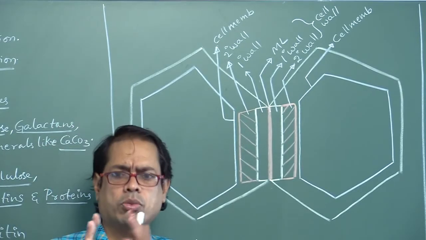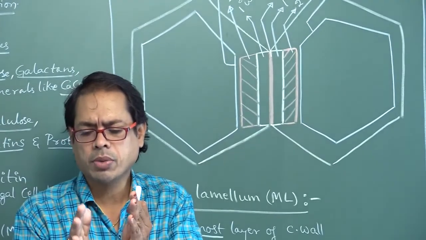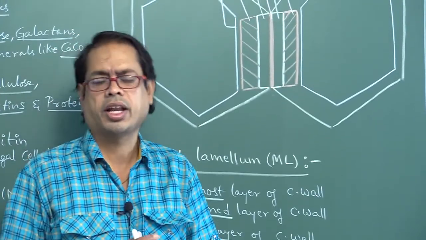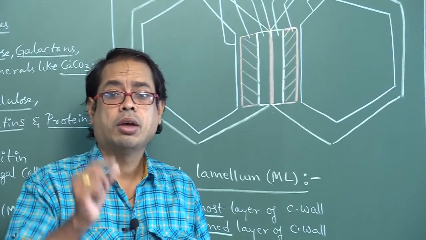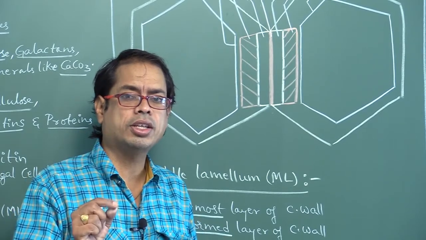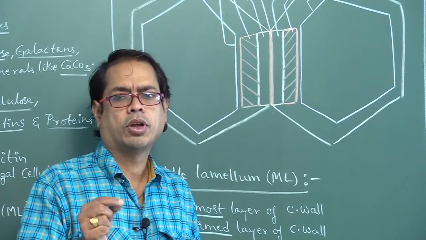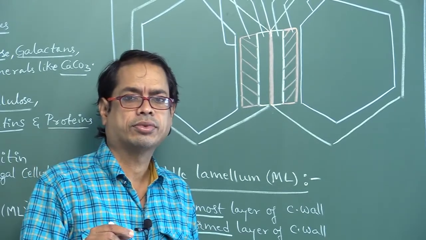It is the outermost, no? Next, below the middle lamellum, primary cell wall. Below the primary cell wall, secondary wall is present, like that. So outermost layer of cell wall is middle lamellum. First formed layer in cell wall is middle lamellum. First formed means oldest layer of cell wall.